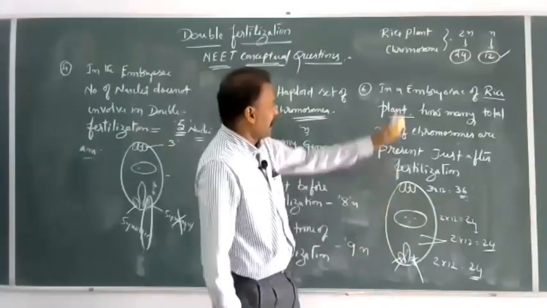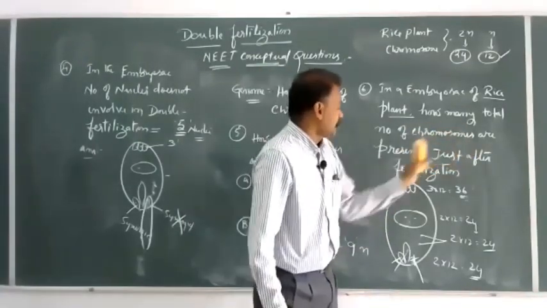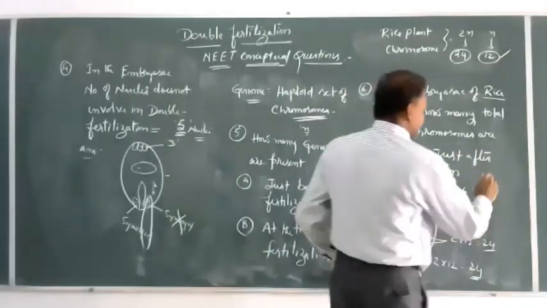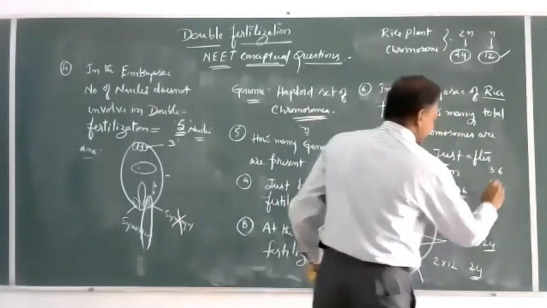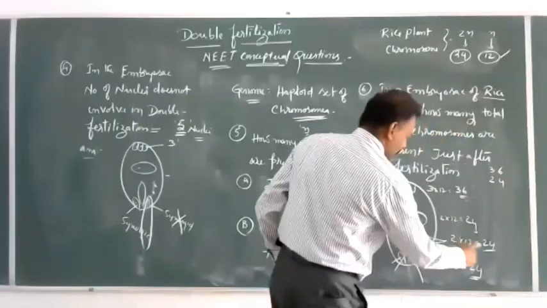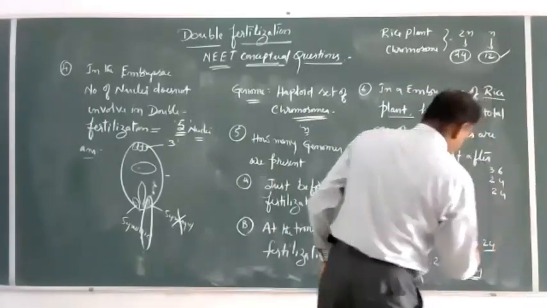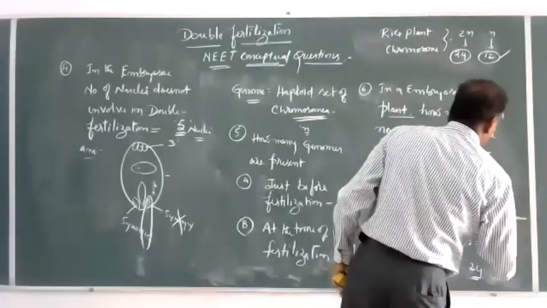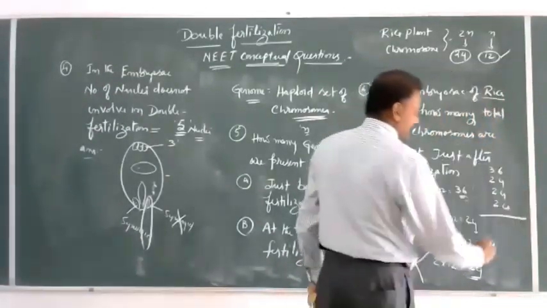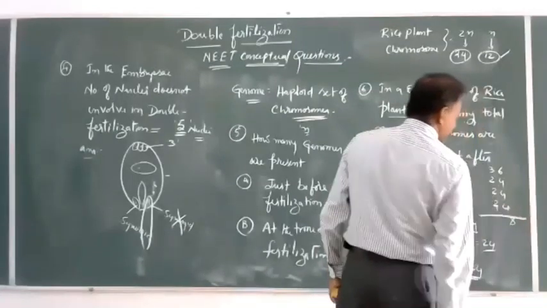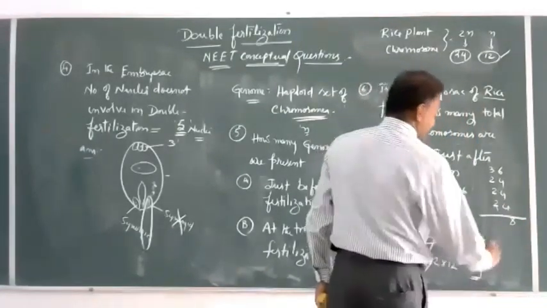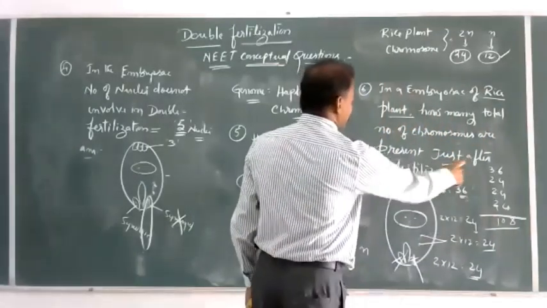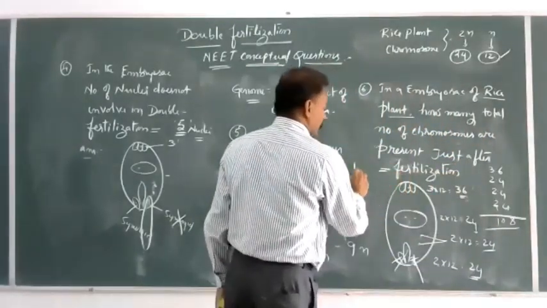The total number of chromosomes present just after fertilization is equal to 36 plus 24 plus 24 plus 24.